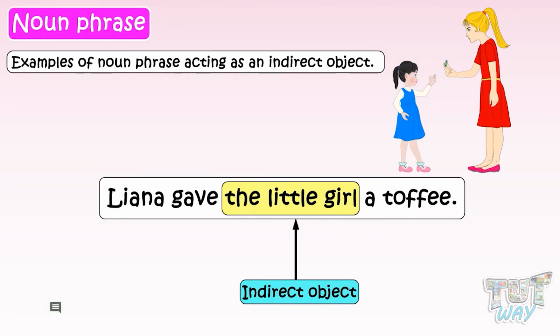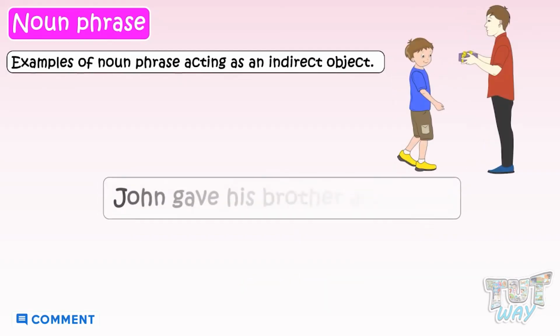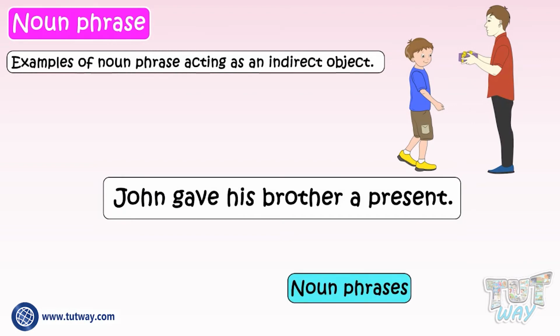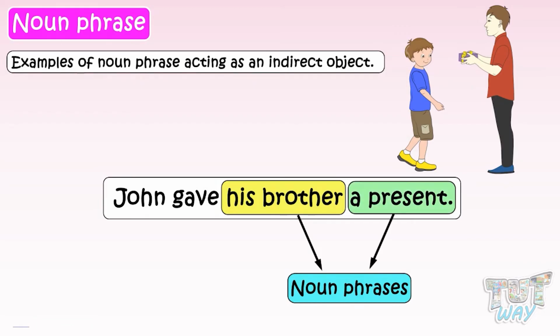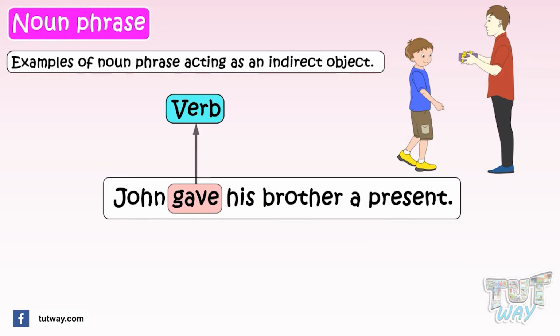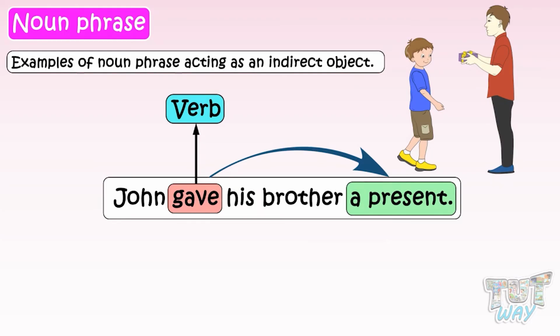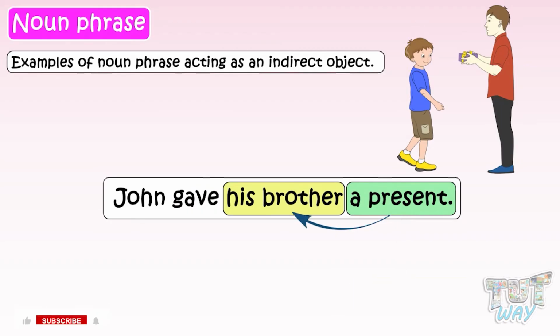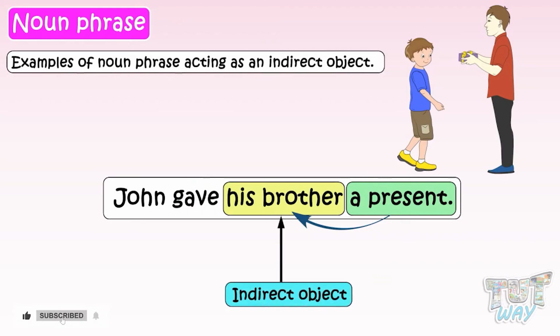Here, we have another example. John gave his brother a present. In this sentence, we have two noun phrases. One is his brother, and the other one is a present. The verb in the sentence is gave, and the action of giving is done upon present. So, a present is the direct object in this sentence, and the recipient of this direct object is his brother. So, his brother is acting as the indirect object in the sentence.